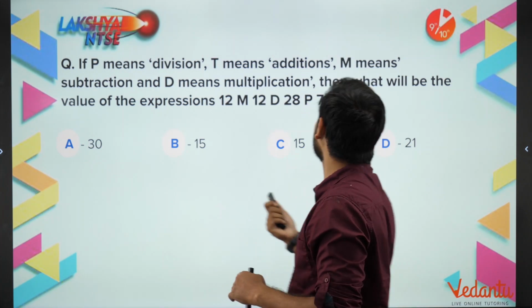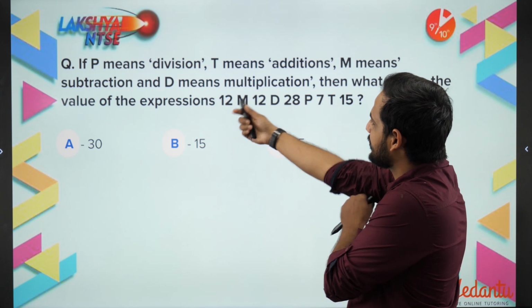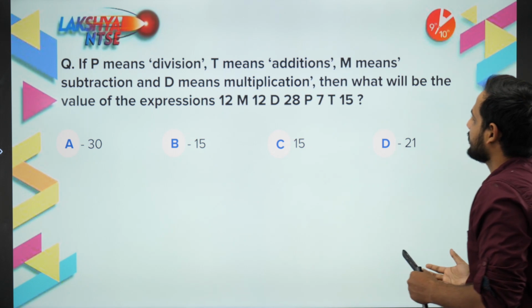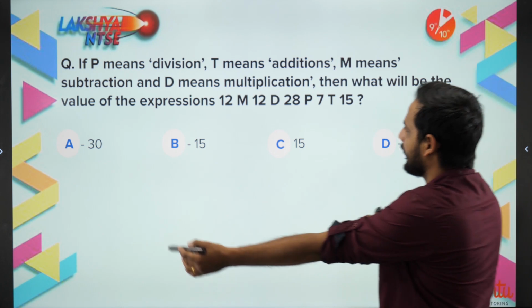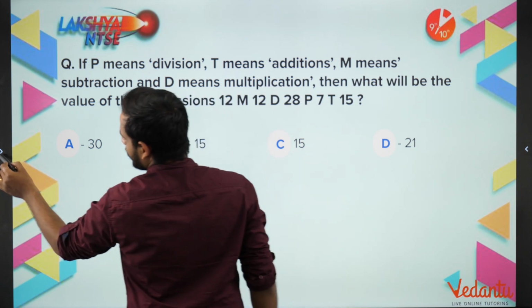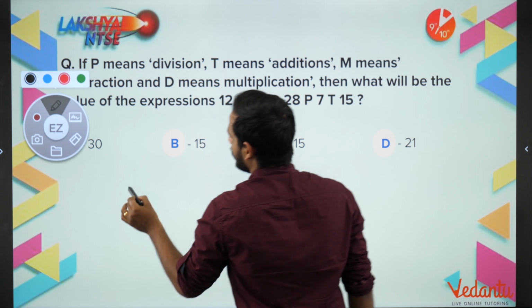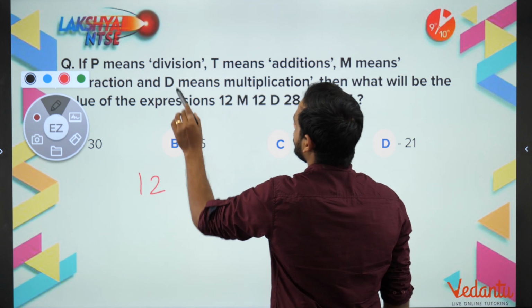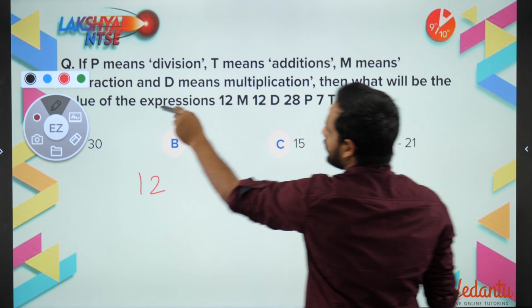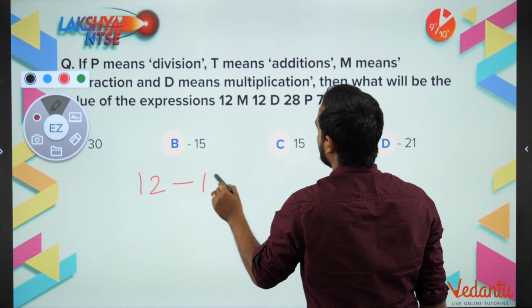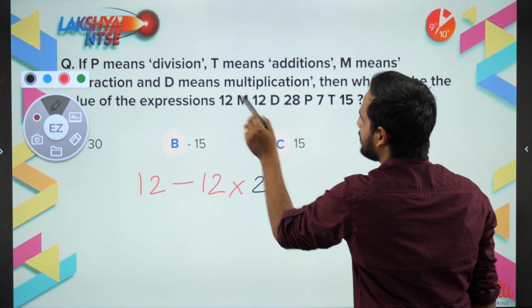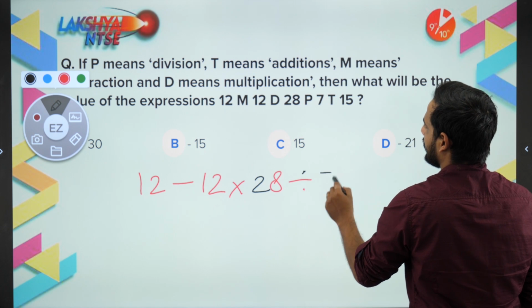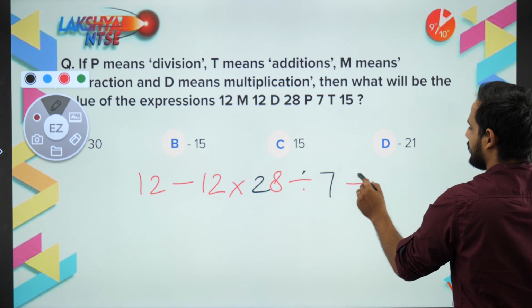Now, this is the last question. If P means division, T means addition, M means subtraction, D means multiplication, then what will be the value of 12 M 12 D 28 P 7 T 15? What does M mean? M means subtraction, 12 minus 12. D means multiplication into 28. P means division, 7, and T means addition, 15.